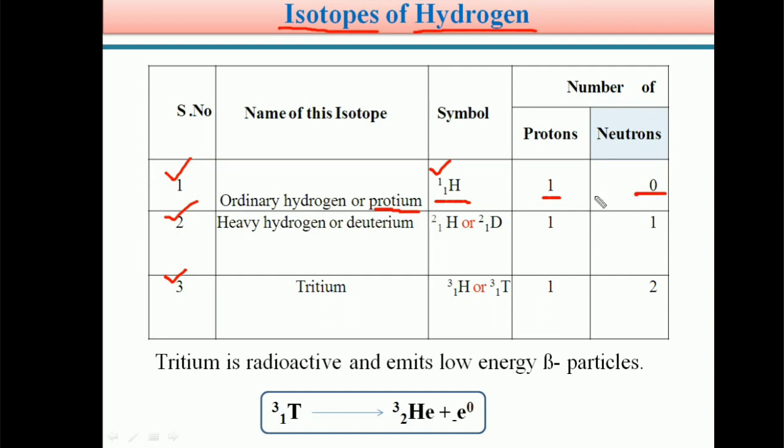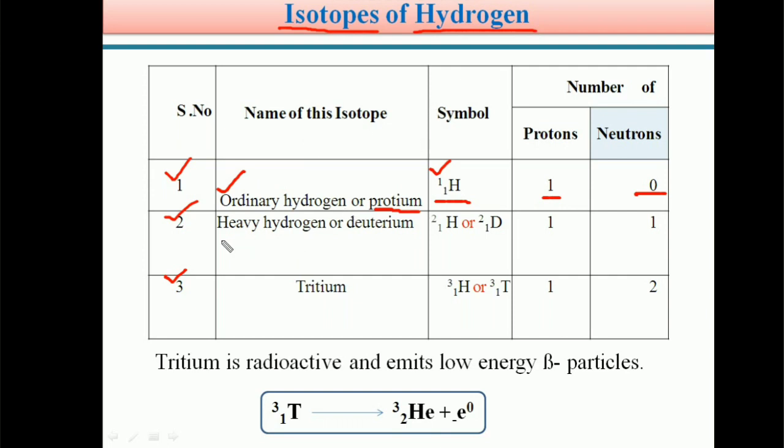So students, very carefully you can listen. Protium has one proton, one electron, and zero neutrons. So the protium symbol is 1H1. This protium is also called ordinary hydrogen. This is an isotope of hydrogen.